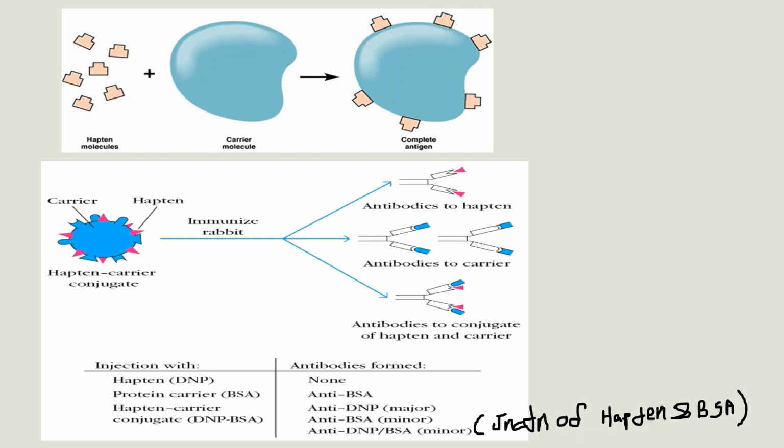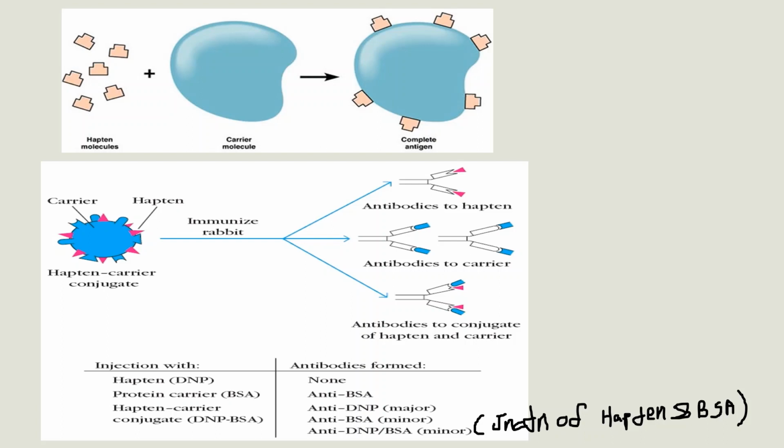That is called allergy. Penicillin is such a drug. Penicillin acts as a hapten. That means it does not induce an immune response by itself, but it is able to induce an immune response when it is conjugated to a protein carrier.